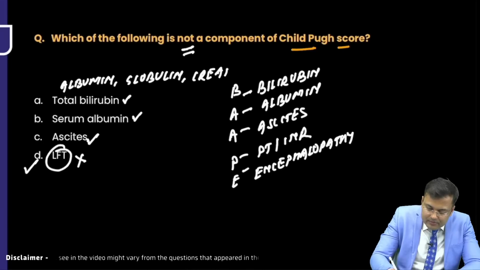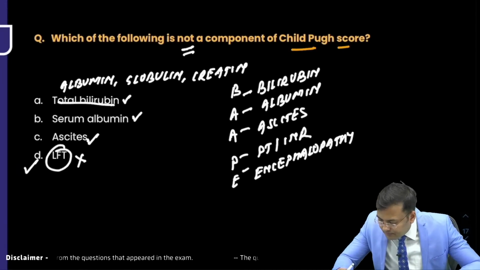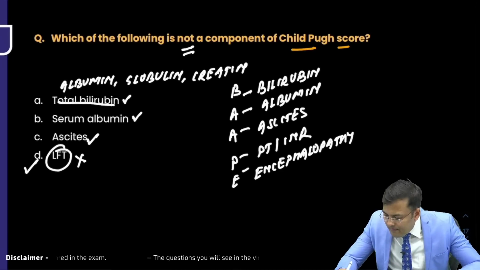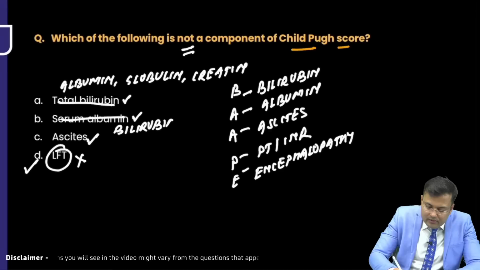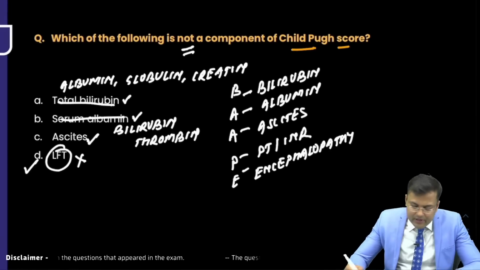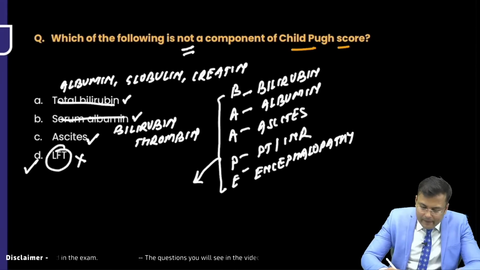In one option all the components were there. Okay, so in one option all these 5 components were there.